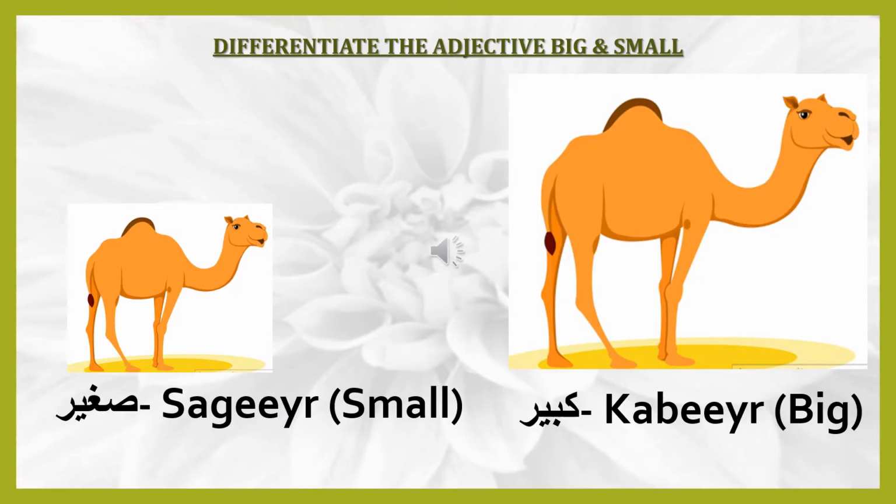The camel on the left side is small, so we say Sagir Jamal. The camel on the right side is big, so we say Jamal Kabir, because Jamal is a masculine word, or Mudakkar, and it doesn't end with a Tamar Buddha.